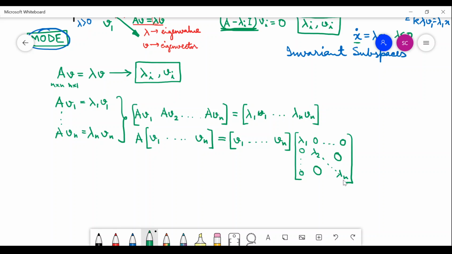This is a diagonal matrix with the eigenvalues of A in its diagonal elements.